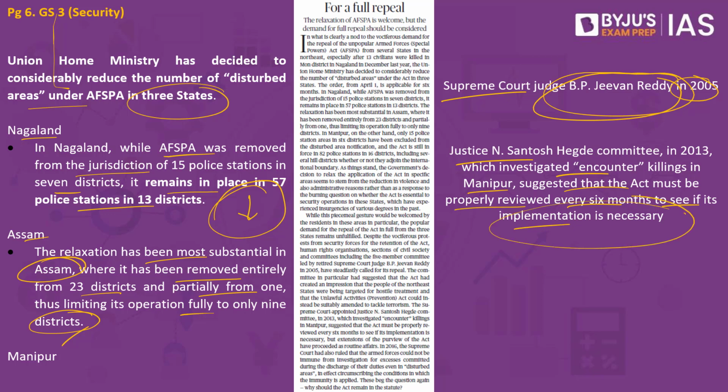If there are issues and concerns with respect to the implementation, the same will have to be rectified or it should not be imposed, says the Santosh Hegde Committee. But in spite of it, we continue to have AFSPA. So this has to be revisited because the human rights organizations and the civil society organizations have been asking for the removal of AFSPA. However, the security parameter will also have to be taken into the picture. So there has to be a balance, is what this article is all about.